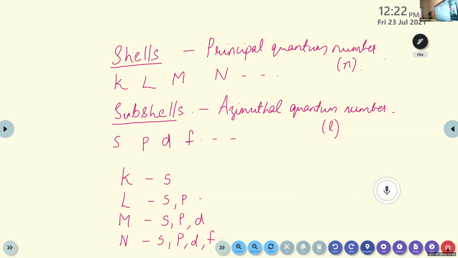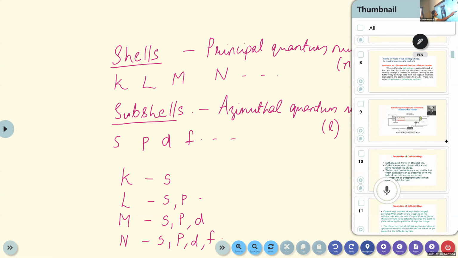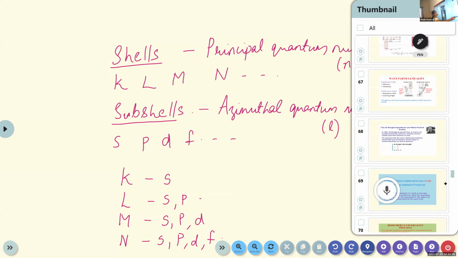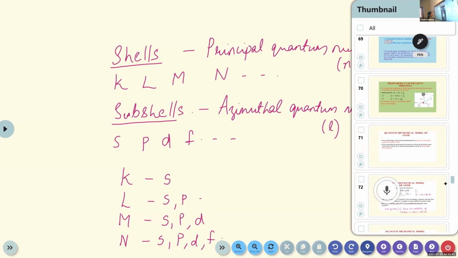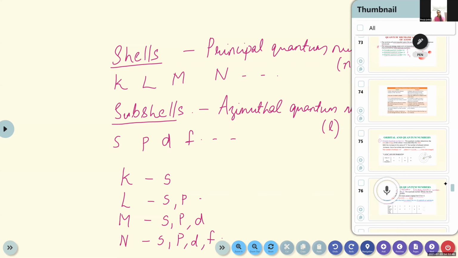Have you completed, children? Yes, ma'am. Okay. So Pooja, can you tell me which are the different subshells present in the orbital? S, P, D, F. Then which subshell is present in K shell?